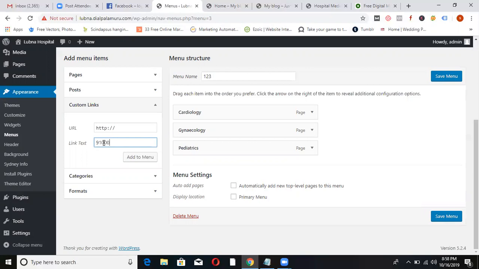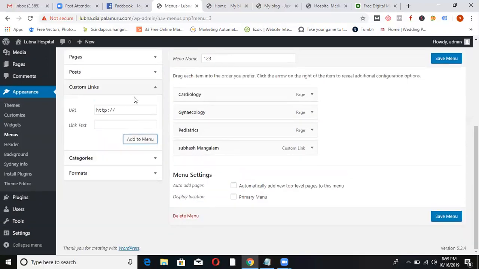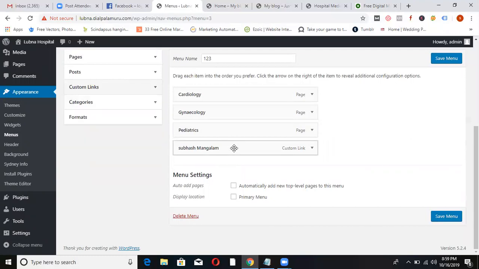I'm writing something here like number. I'm just writing it. What's the URL? Any URL you can give, where someone clicks and where it has to go. This is the custom link updated. See, when you drag and drop cardiology, if you click, it will go to cardiology only. I selected a custom link. So what is the link text? Where it has to go is asking. So see, the new menu I created.